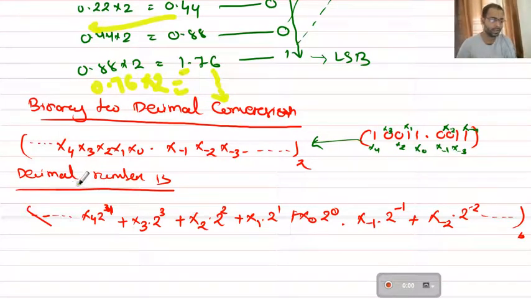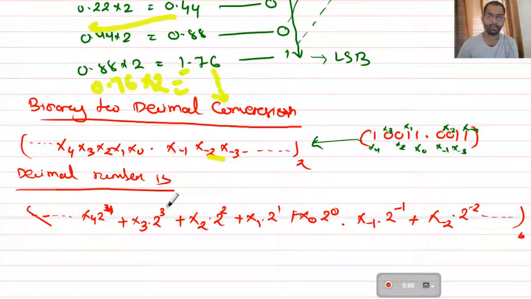So see here, I have written a small representation of a binary number. Suppose I have written x4, x3, x2, x1, x0. So these are the digits, like in your binary digit, what you say 1 0 0 1 like this. The number is said like that. So I am representing the number as a variable like x4, x3, x2, x1, x0. These are the respective digit places and point.